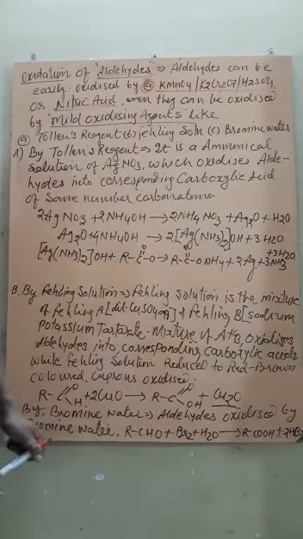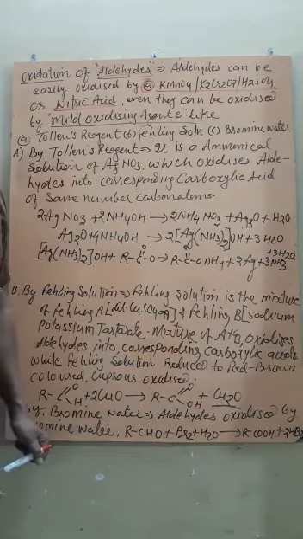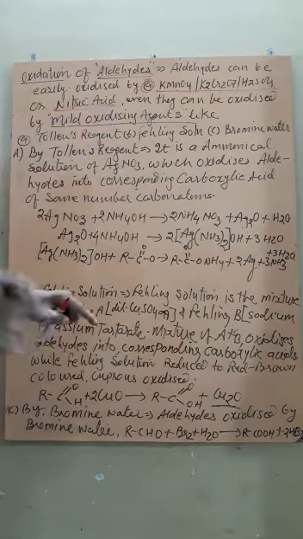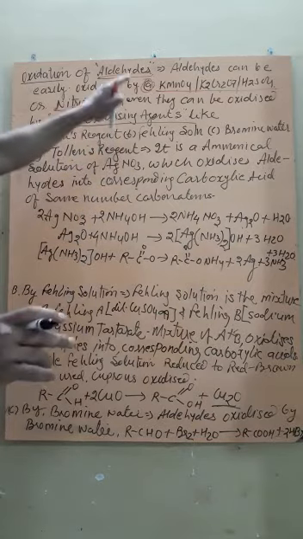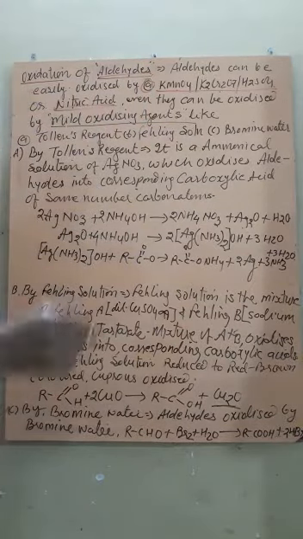Because in aldehyde, the carbonyl carbon has one hydrogen. This facility is not available in the case of ketone. Therefore, ketone does not oxidize easily by a mild oxidizing agent. Ketone can be oxidized only by a strong oxidizing agent, not by a mild one. I will explain about the ketone in the next video.